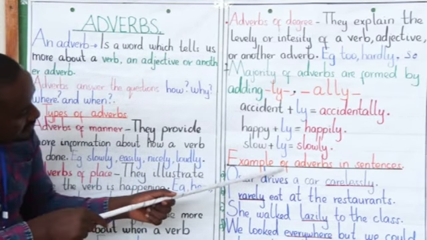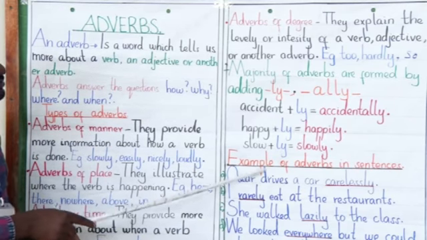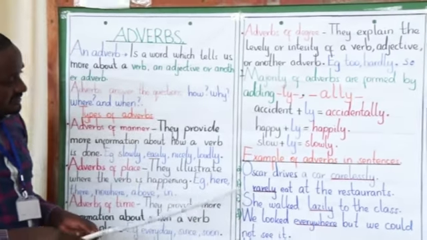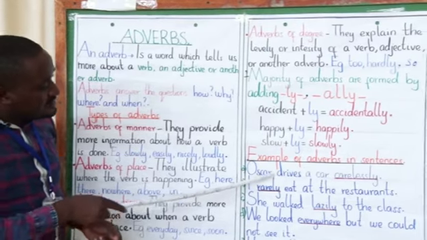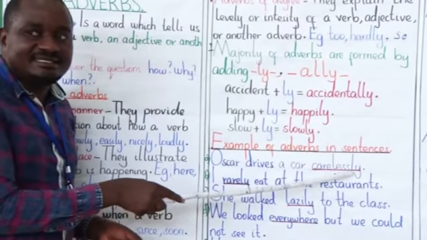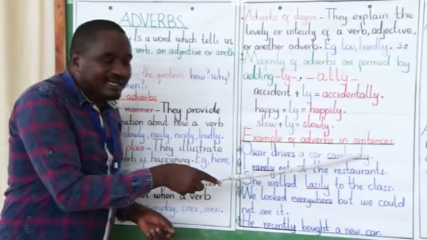Let's take examples of adverbs in sentences. Example number 1: Oscar drives a car carelessly.